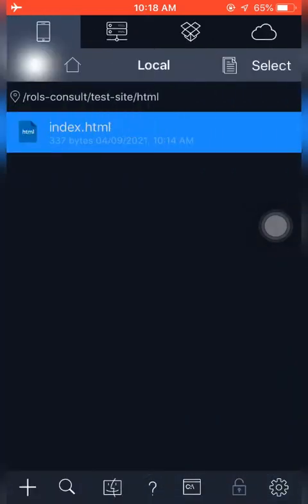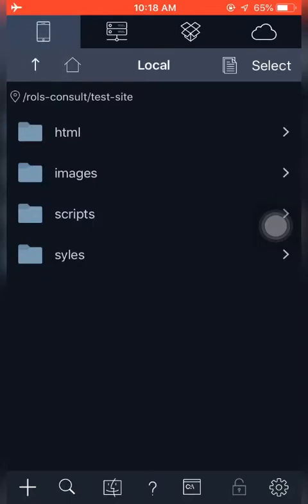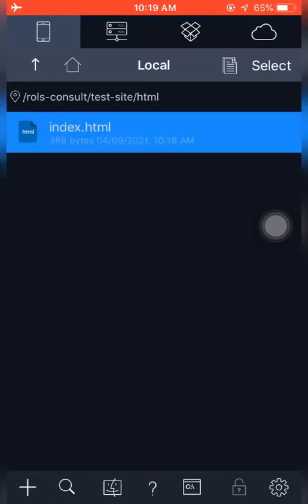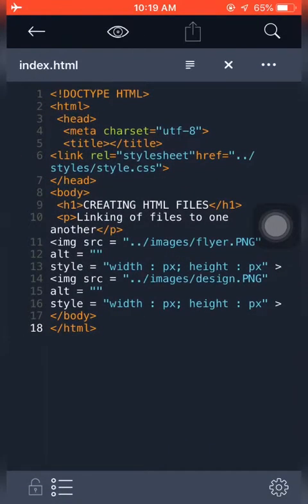Let me see something first. So we made a mistake in creating the folder name over here, and we are quoting it differently over there. In this folder we said styles instead of style. So please take note. Let's go back and write styles and see.